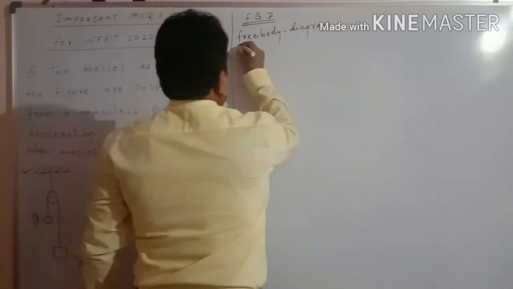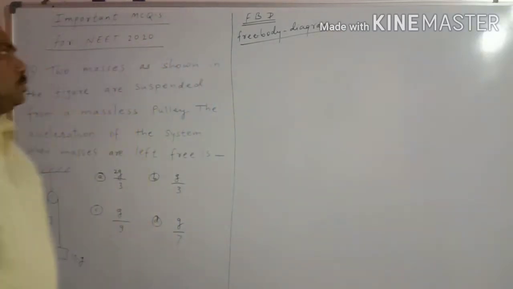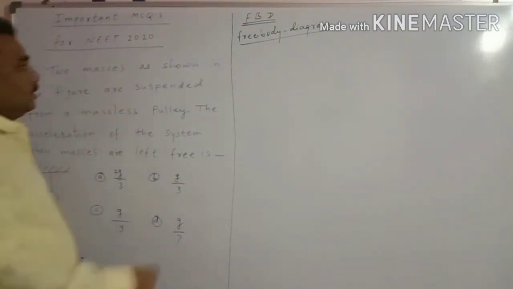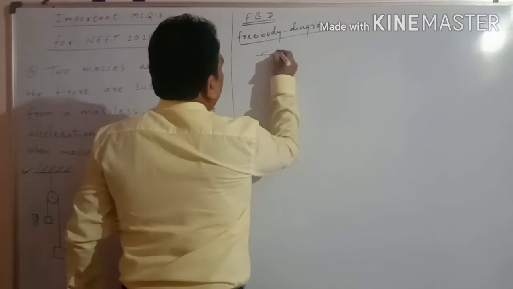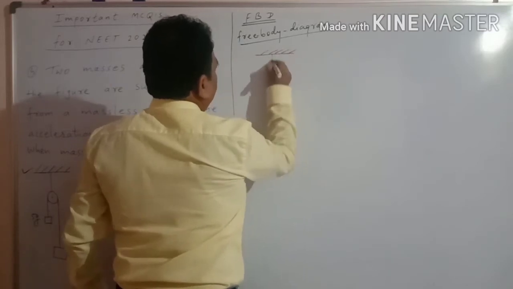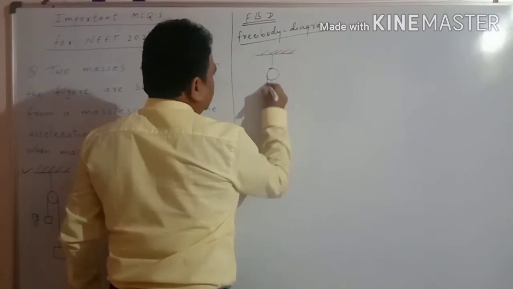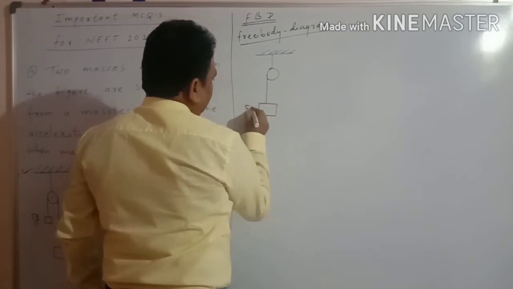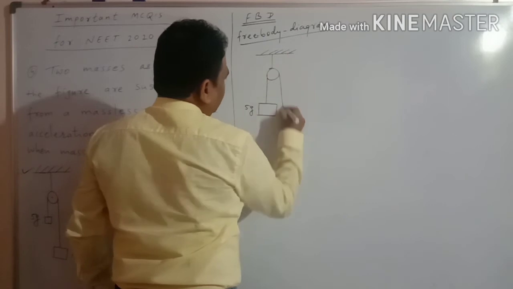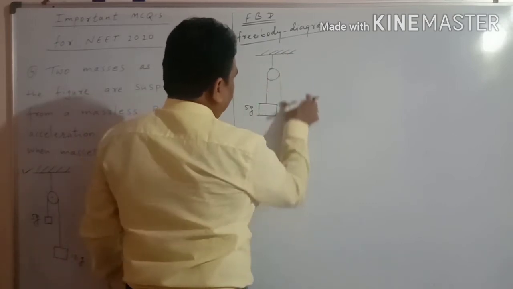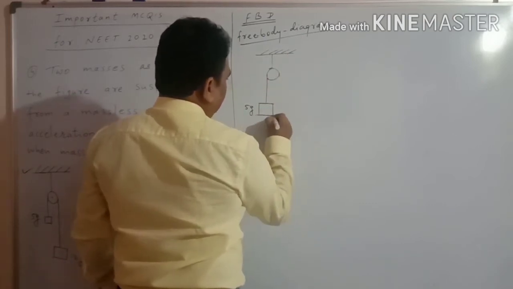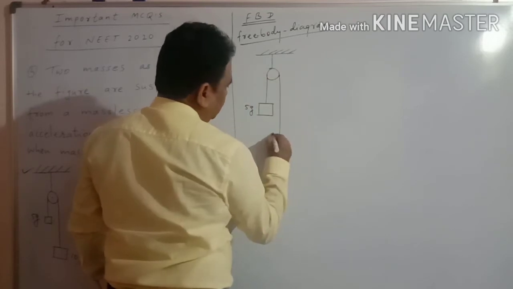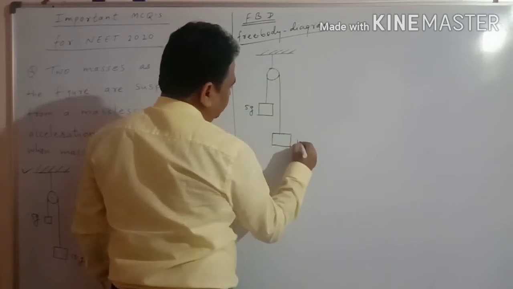To draw the free body diagram, consider one rigid support, one pulley and two masses. One is 5g and another is 10g.